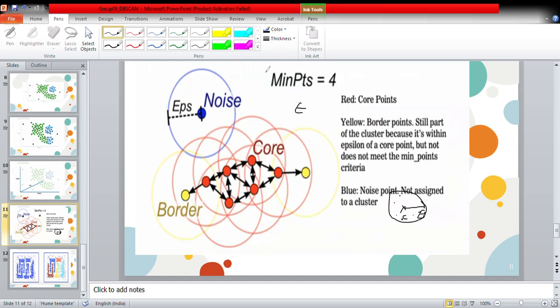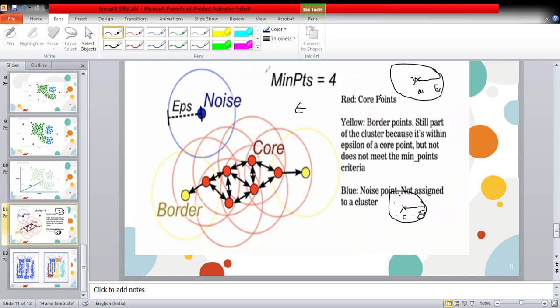The next component: let us consider a point A. It has a radius of epsilon, and let us assume the circular boundary across it. For example, it does not satisfy the condition of 4 points.